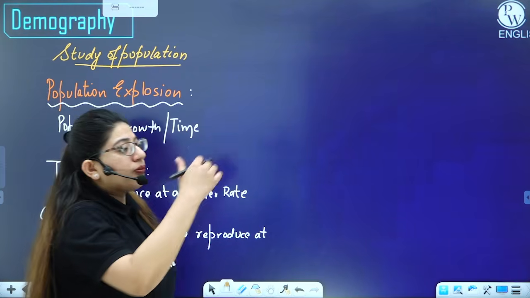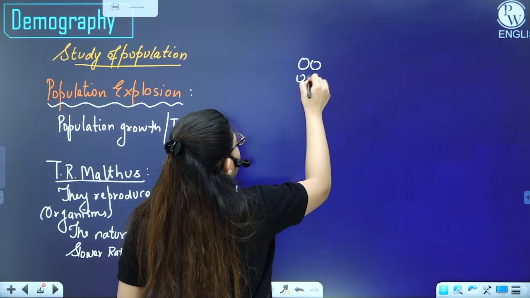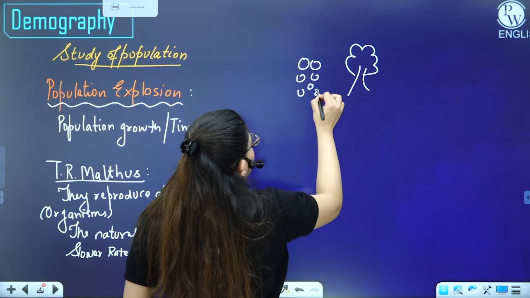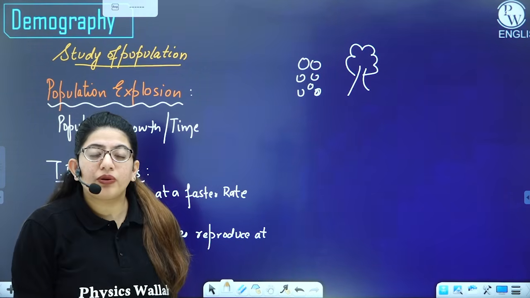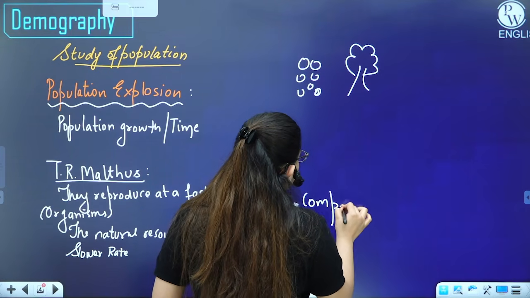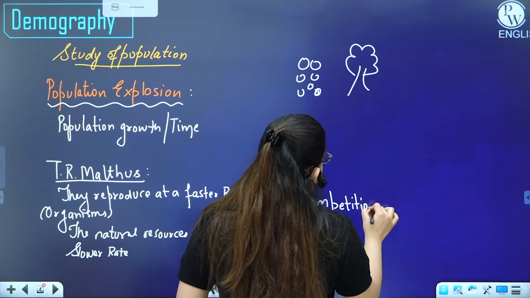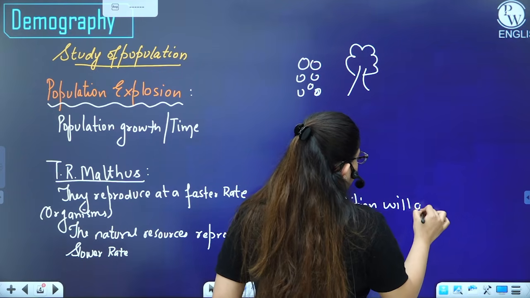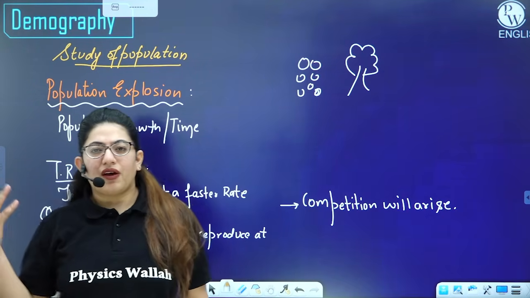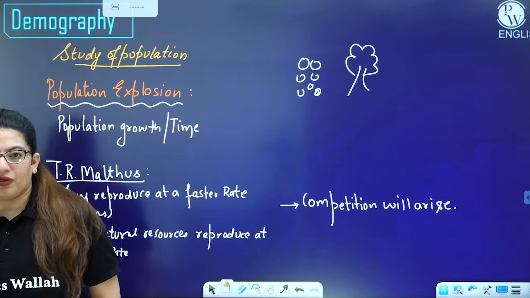If there are more organisms, for example, these are organisms, right? And this is only one tree they can feed on. Now what will happen? The competition will arise. So due to this, competition will arise, and ultimately there will be survival of the fittest. That was given by Darwin. All right.